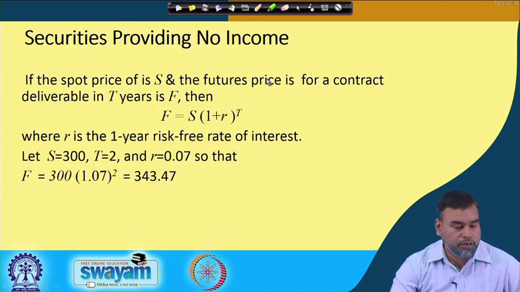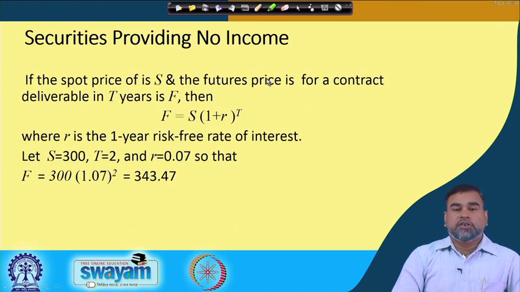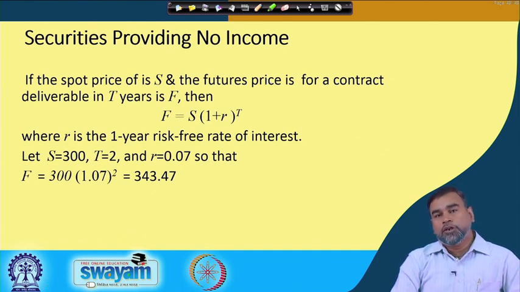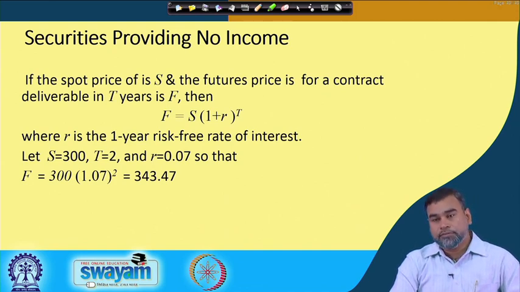For example, consider securities which provide no income. If there is a security which provides no income, how can its pricing be made? It is simple. In derivatives, always remember we consider the return to be the risk free rate of return.